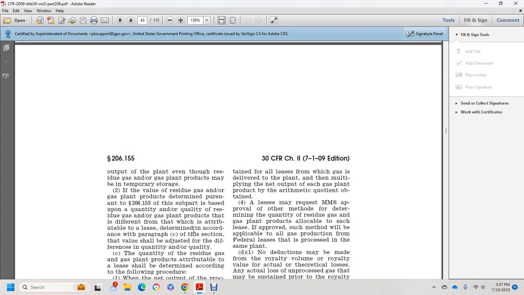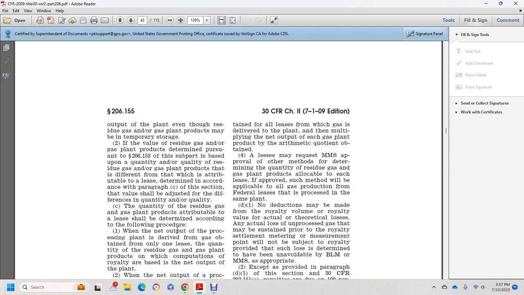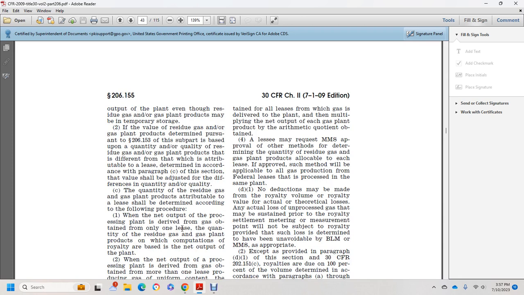(c) The quantity of residue gas or gas plant products attributed to the lease shall be determined in accordance with the following procedures. 1. When the net output of the processing plant is derived from gas obtained from only one lease, the quantity of the residue gas or gas plant products on which the computation of royalty is based is the net output of the plant.